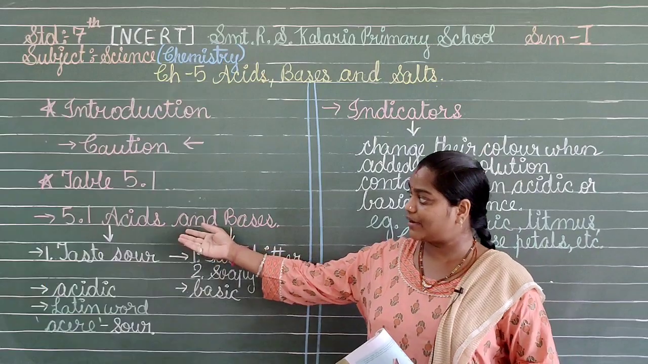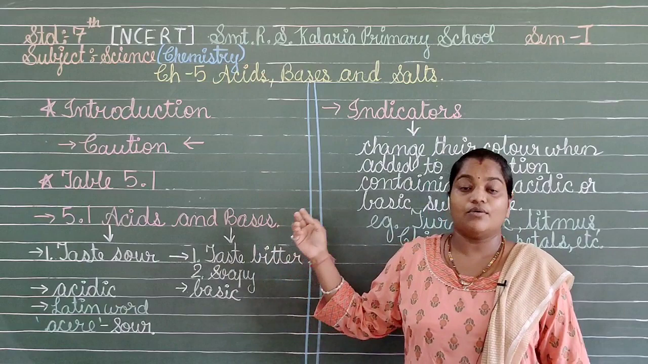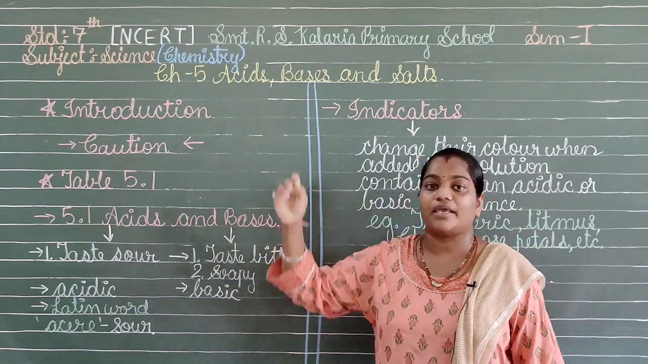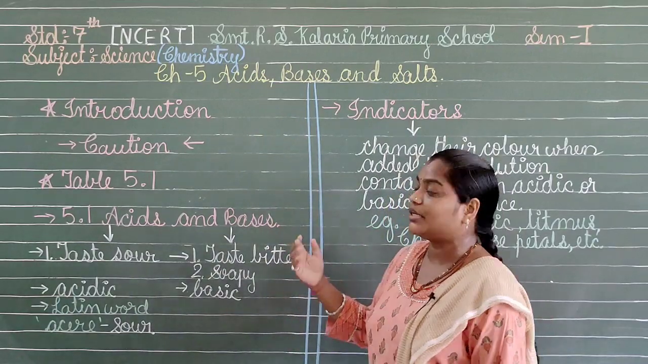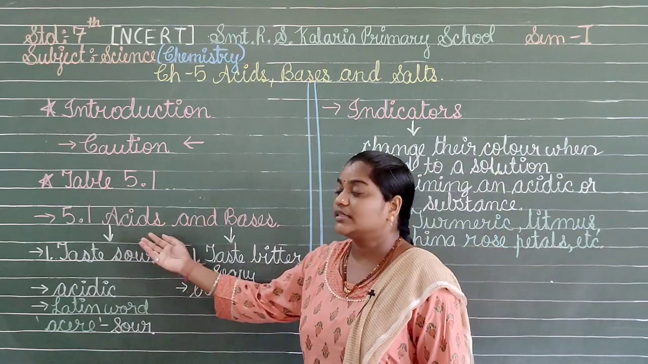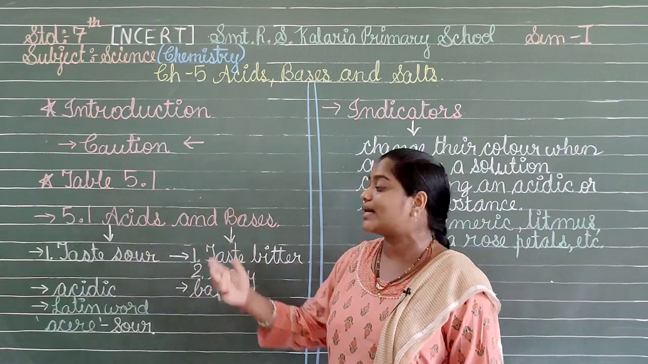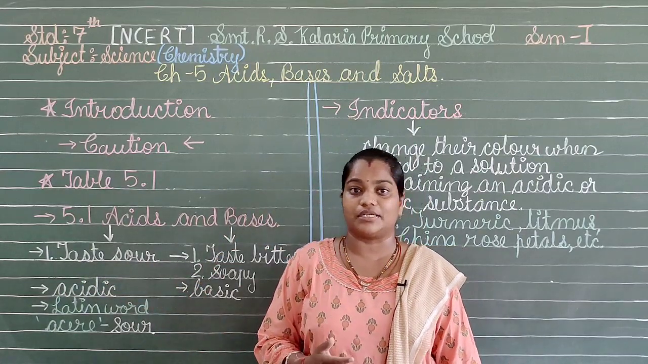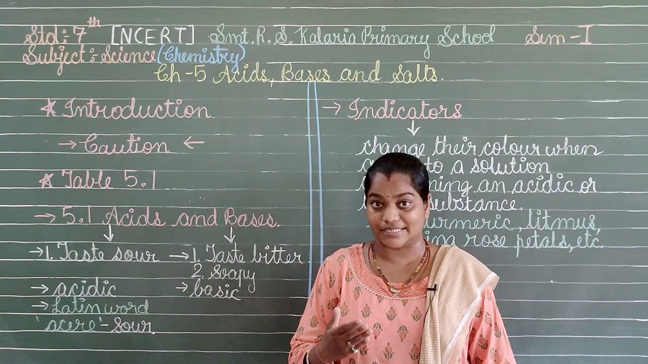Now here we have the topic 5.1, that is acids and bases. Now what are these acids? As I have told you in the earlier point, acids are the ones which are sour in taste. So already we have seen many things in the table which give us the sour taste. Now here we have the identification of the acids. How to identify the acids? The first point given to us is taste: sour. So whatever substances or eatables give the sour taste will be identified as acids.